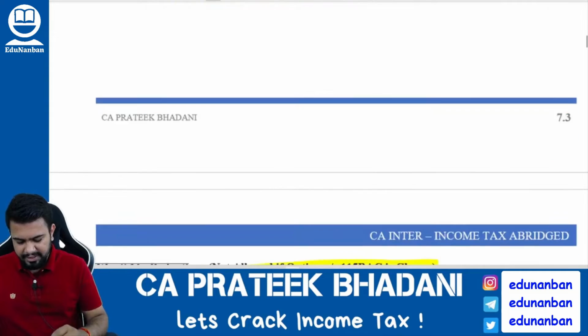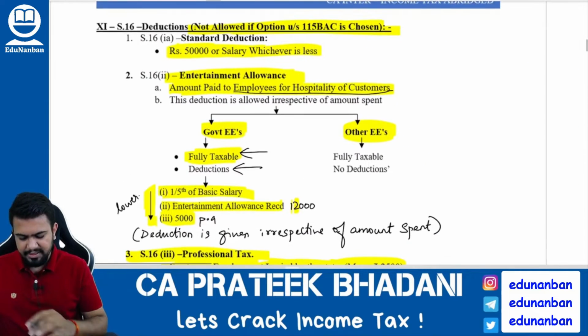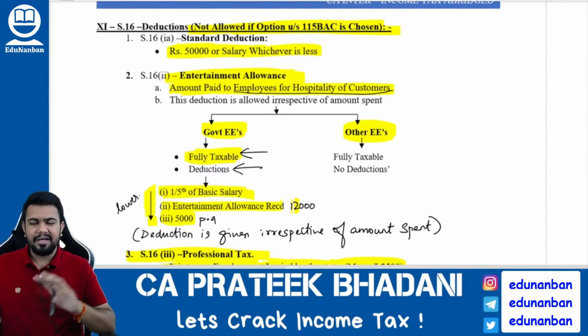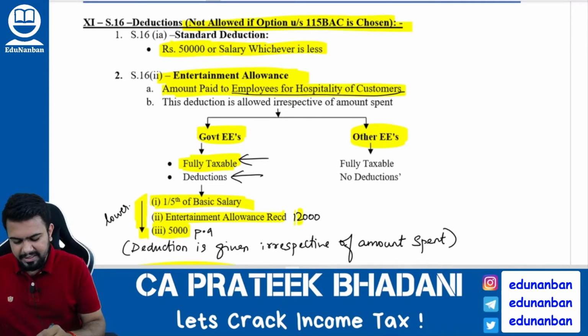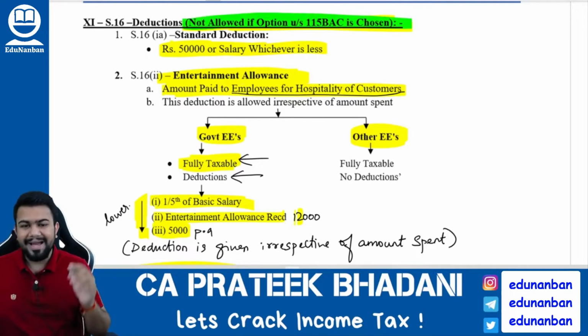Fine. Now let us talk about deductions. There are three deductions, Kanna. All the three deductions are given under section 16. However, remember one point. The section 16 deductions are not allowed in the new tax regime. It is only allowed in the old tax regime.